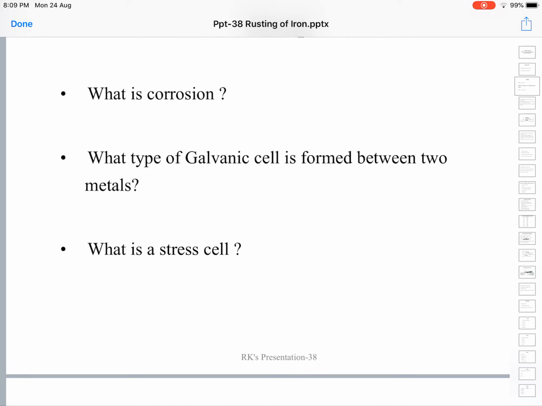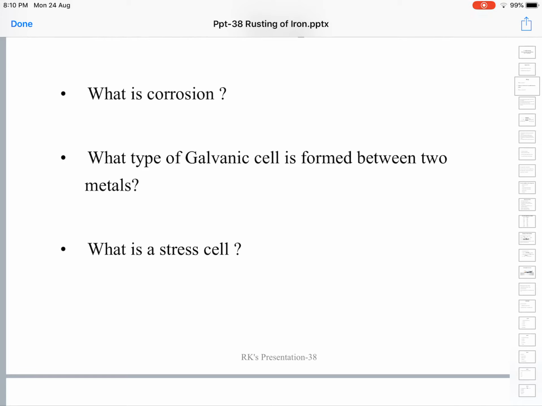Whenever two different metals are in contact with each other in the presence of a conductive medium like an electrolyte, the metal higher in the electrochemical series, which we have seen in the previous classes, that is the metal having a lower standard reduction potential and more reactive, turns into the anode.